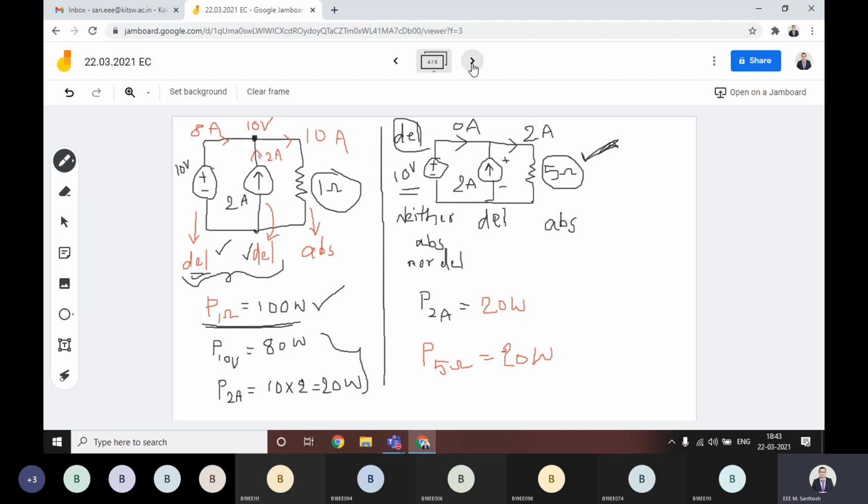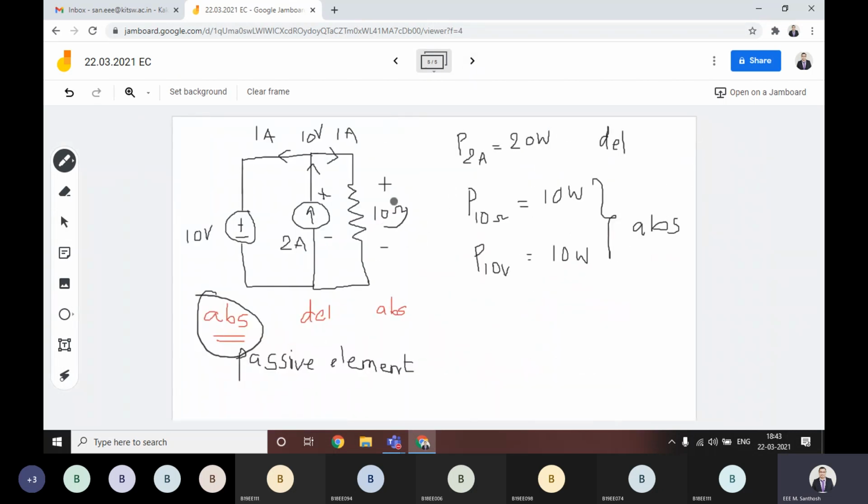Whenever you see this kind of circuit, here the resistance is different. The resistance is 10 ohm. In this case, if you again say this one is a delivering element, an active element, again it won't satisfy the conservation principle. For that reason, sometimes you have to assume the voltage source as a passive element. That's what I am telling you. That is the bottom line.